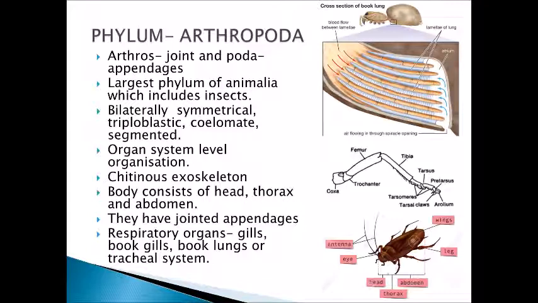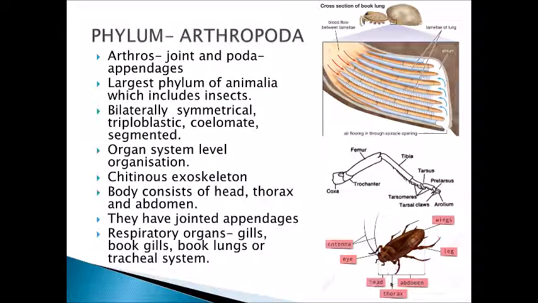Organisms are bilaterally symmetrical, triploblastic, coelomate and have a segmented body. Organ system level of organization is seen. Chitinous exoskeleton is present. That means the outside body covering is made up of chitin. The body consists of head, thorax and abdomen.